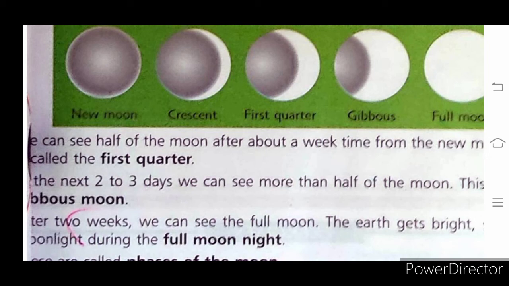Okay, and after the 14 days we see the full moon or Purnima, and this is called phases of the moon. This is called the different phases of the moon. Okay children, so this is the more important one.